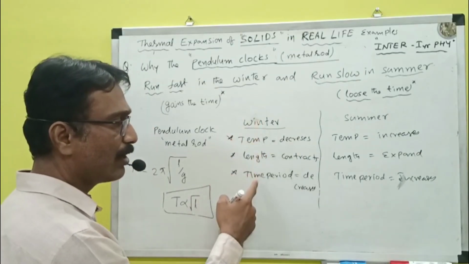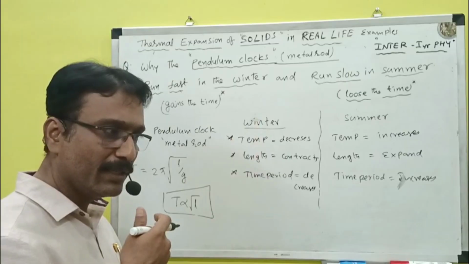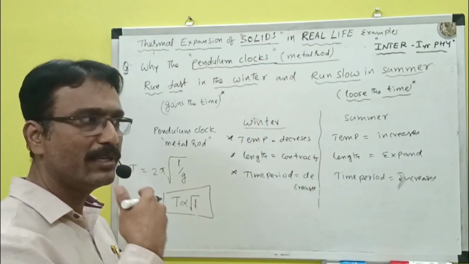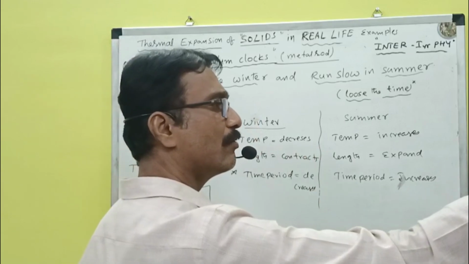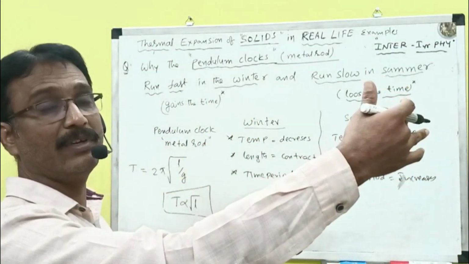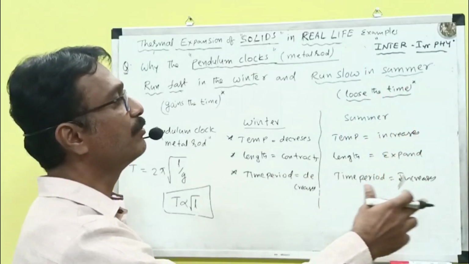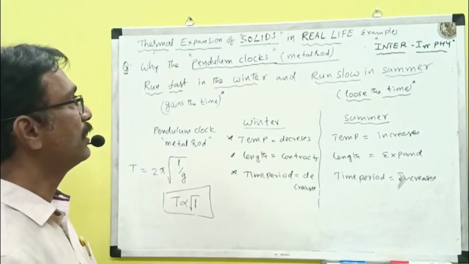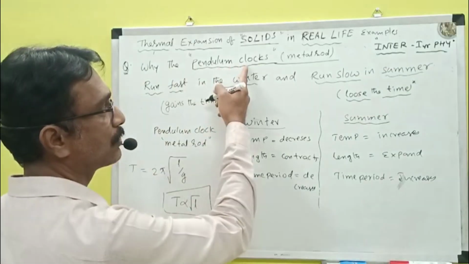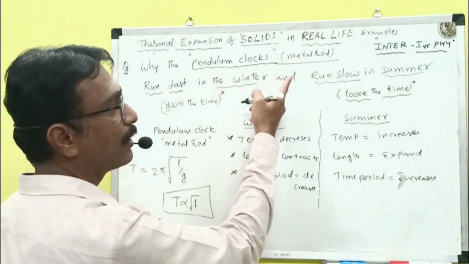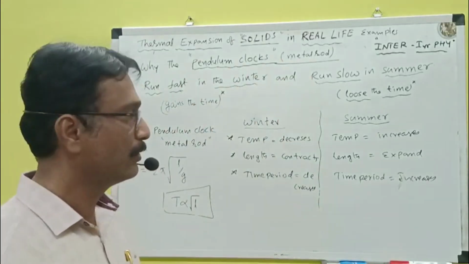So in winter, what will happen? The time period decreases. Time period decreases means it moves very fast. Time period is elongated, prolonged. What will happen? The time taken to complete one oscillation increases. When will it happen? Increases means in the case of summer. Now we will discuss why the pendulum clocks run fast in the winter and run slow in summer.